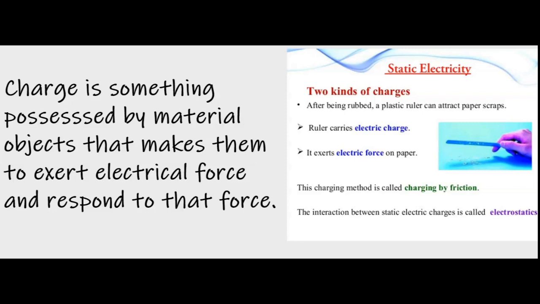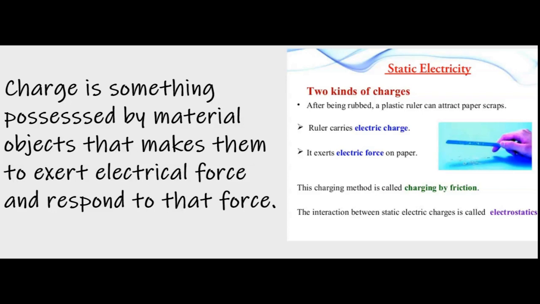What is electric charge? Charge is something possessed by material objects that makes them exert electric forces and respond to that force. Static electricity is a study of physics where we are going to study about the charges, the static charges. Basically, there are two kinds of charges.